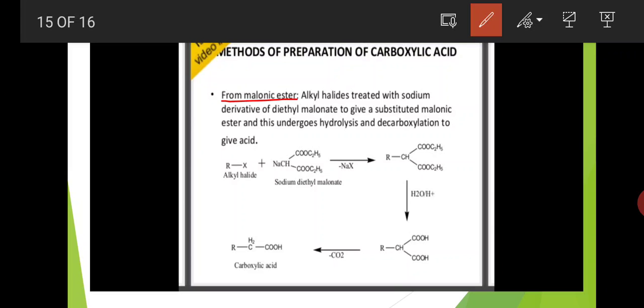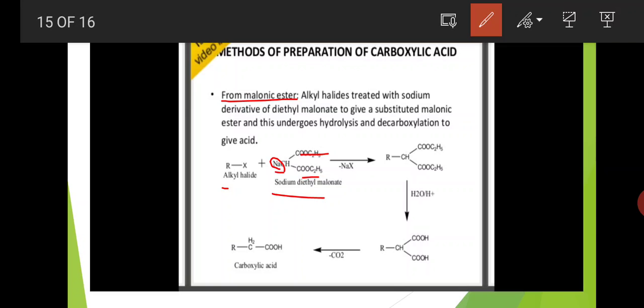this undergoes hydrolysis and decarboxylation to give acid. Here RX is the alkyl halide plus this is the sodium diethyl malonate, NaCH(COOC2H5)2. Actually CH2(COOC2H5)2 is a malonic ester, but here one of the hydrogens is replaced by sodium and forms sodium diethyl malonate.